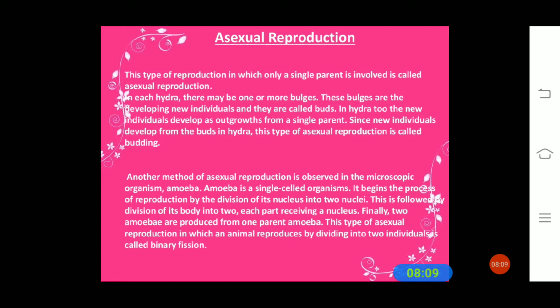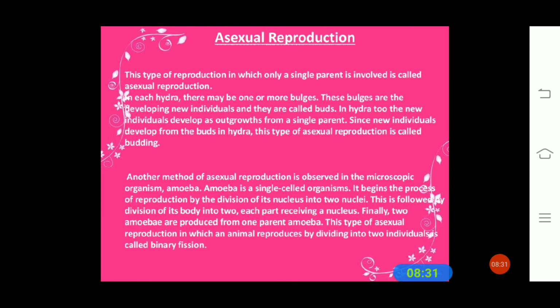So what are the different modes of asexual reproduction? Vegetative propagation, fragmentation, budding, binary fission, spore formation. So these are all asexual reproduction. As you know, in each hydra there may be one or more bulges.